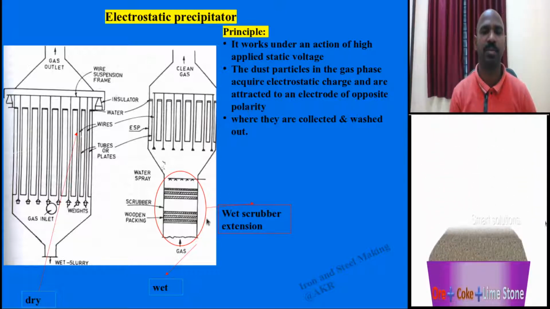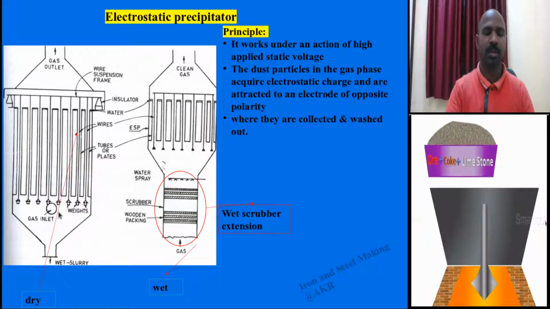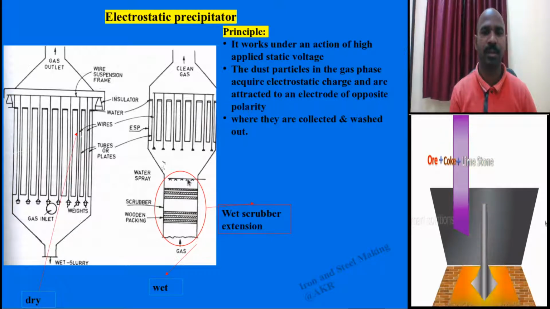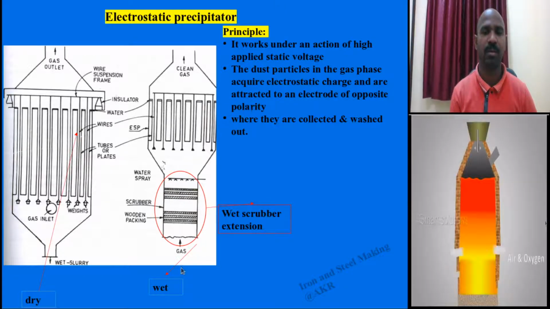In the case of the wet scrubber, if it is connected to a wet electrostatic precipitator, versus a dry electrostatic precipitator: in the dry electrostatic precipitator, you take out dry particles. In this case you wash out and take out. The efficiency is higher in the wet electrostatic precipitator.